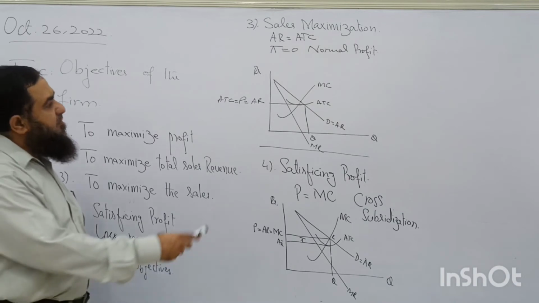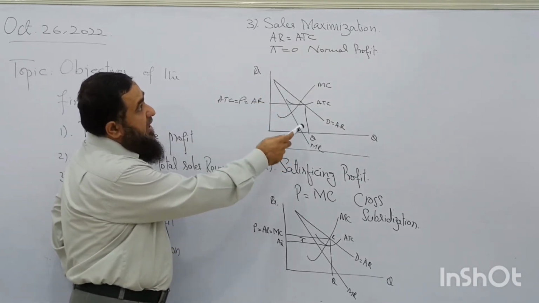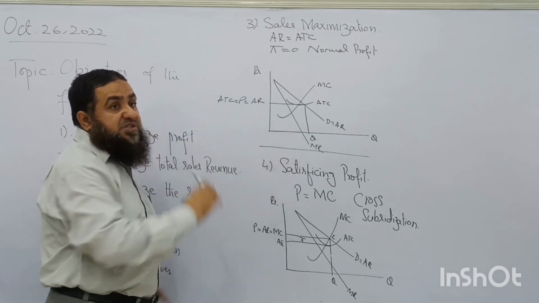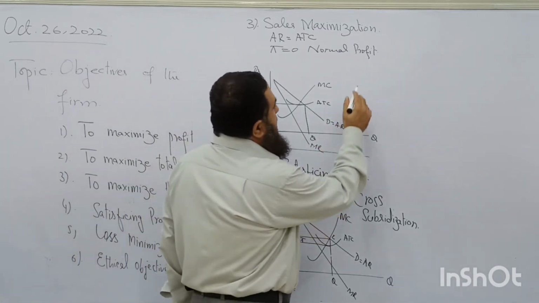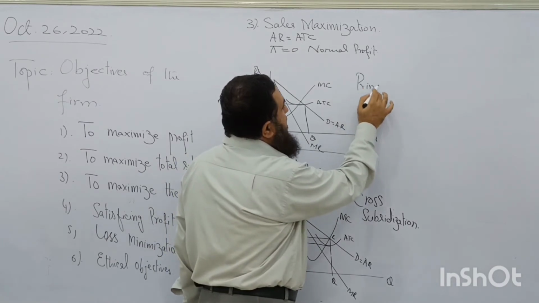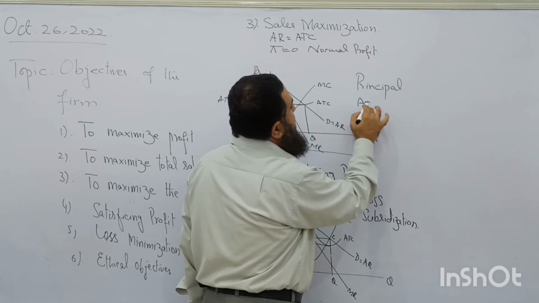Okay, look here. This is where the firm in the upper diagram has sales maximization. The firm is having the objective of sales maximization. Have you heard of the principal agent problem? Principal agent problem.